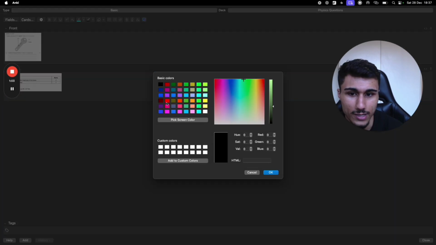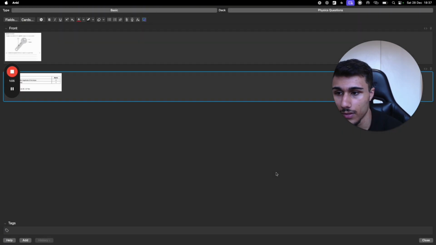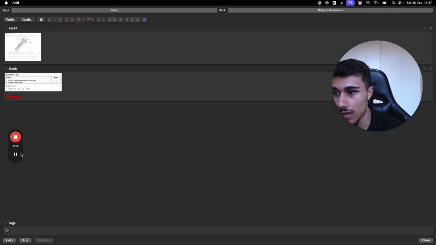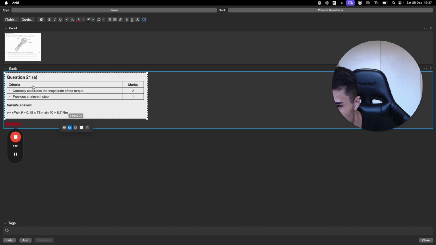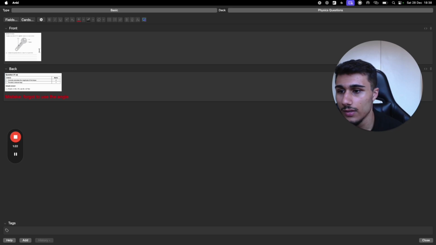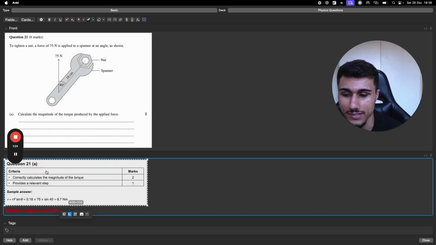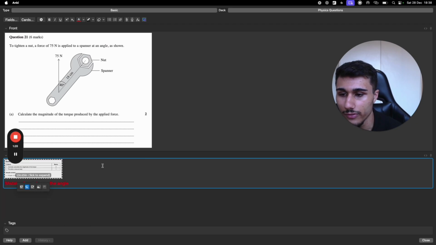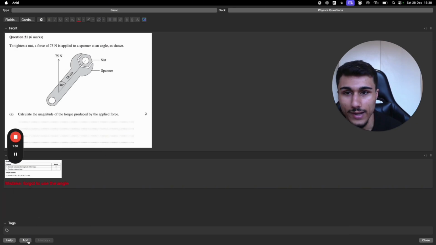Now I usually do it in red because red is like a mistake. My mistake was, I don't know, what's something that you can do wrong in torque? Forgot to do the angle. I forgot to use the angle. So instead of using sine theta, I just didn't do it at all. Cool. Forgot to use the angle. I'm going to add that as a card.